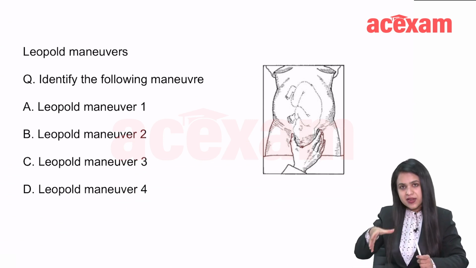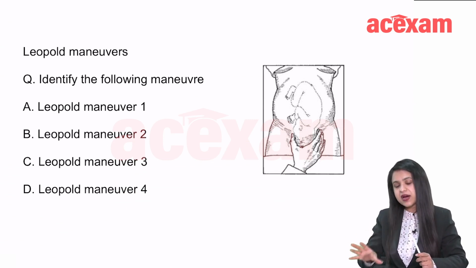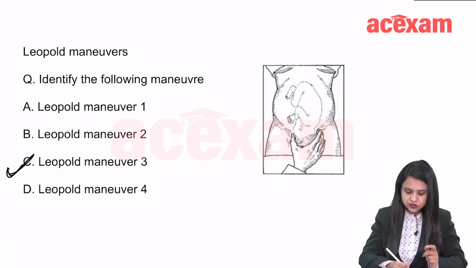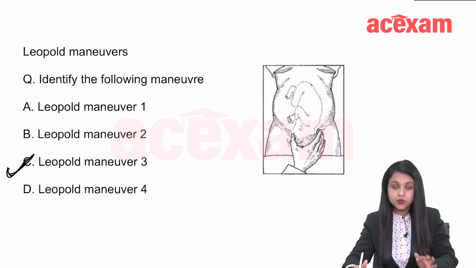Okay, so what is the answer to this question? We can see that it is the pelvis. You're trying to feel what is the presenting part. So the answer here is 3. Okay, it is Leopold maneuver 3.